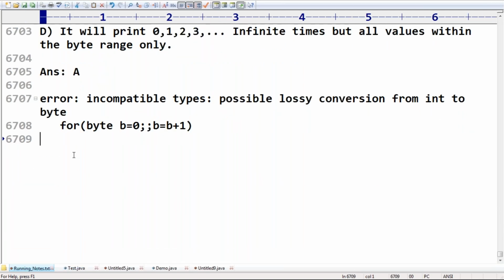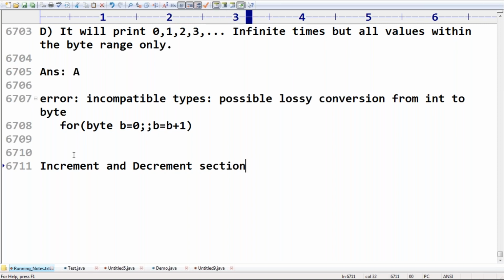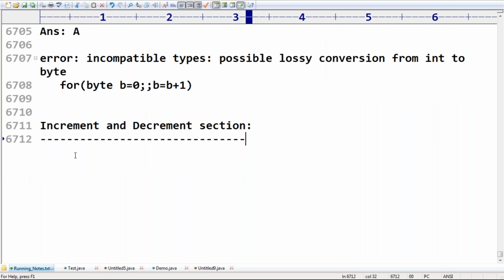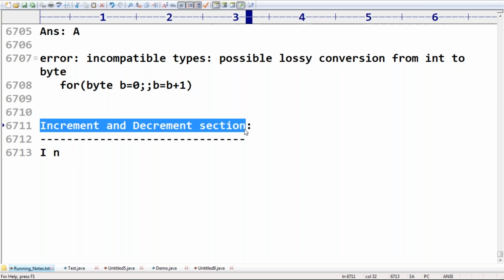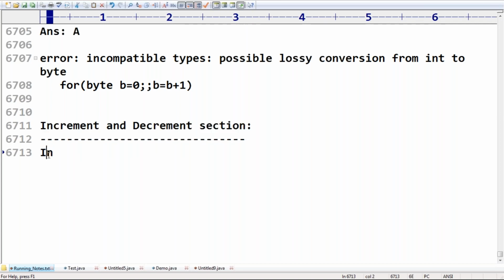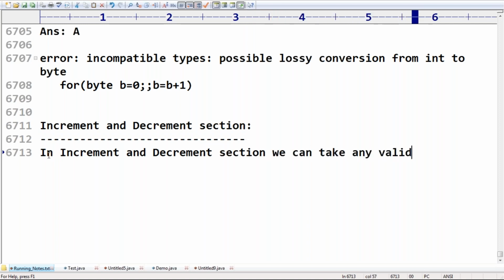But here I want to talk about some important points. In the increment and decrement section, we can take any valid Java statement, including an SOP statement. Remember this one.